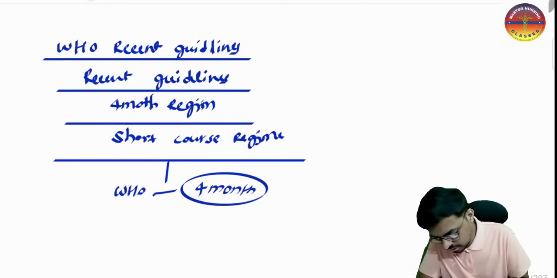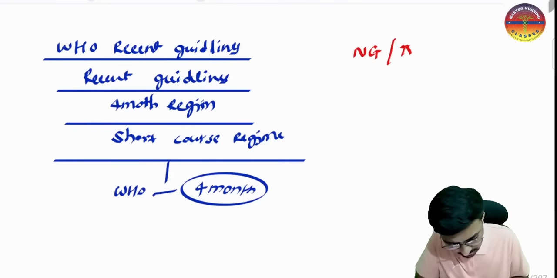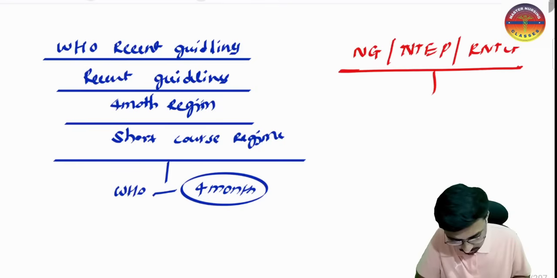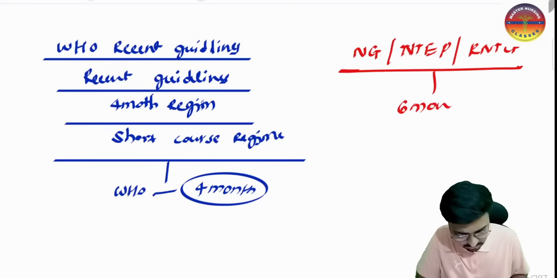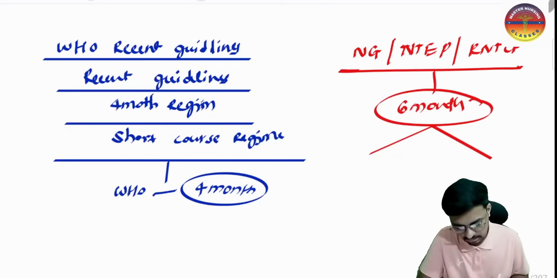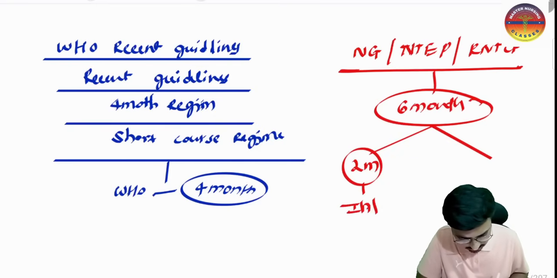If the question mentions national guidelines, or the National TB Elimination Program, NTEP, or RNTCP, it means you are going to follow the Indian guidelines, that is the 6-month regimen. In this 6-month regimen, the first 2 months are for the intensive phase.